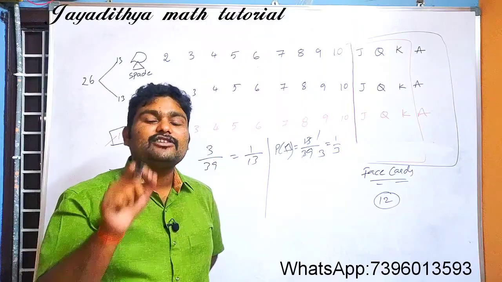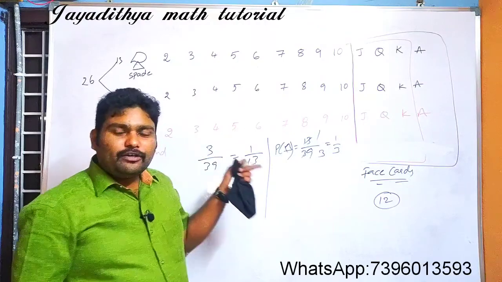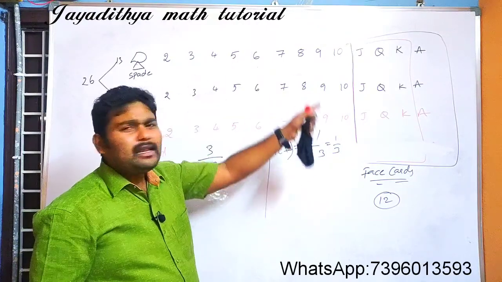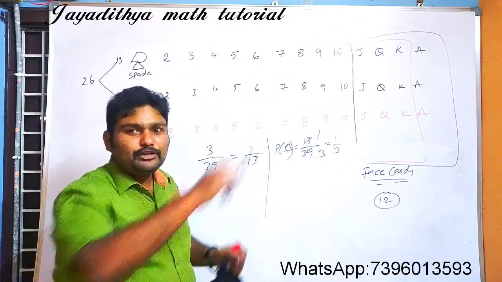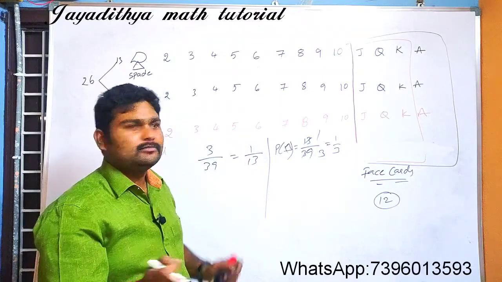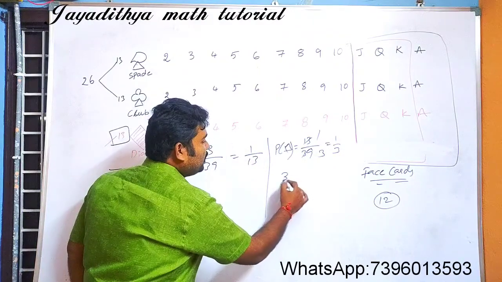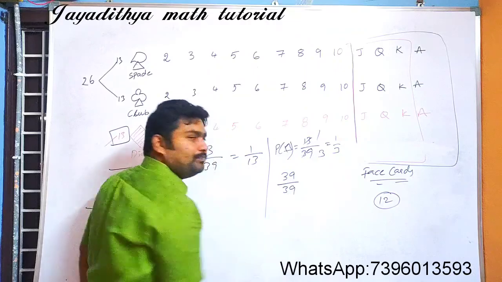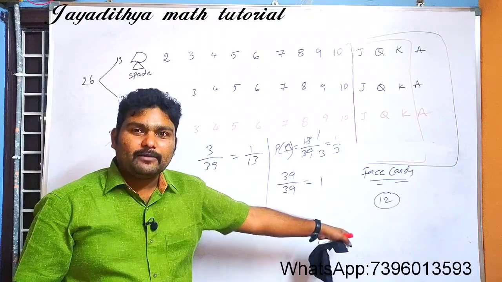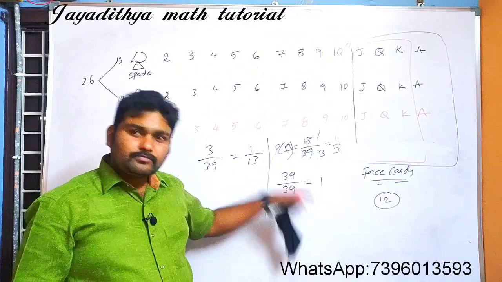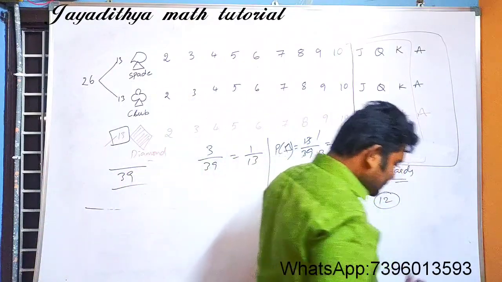And next, getting a card that is not a heart. See here, we have removed all the hearts. So all other cards remaining in the deck are favorable, right? We pick up a card, it should not be a heart. However, it will not be a heart, because we have removed all the hearts here. So favorable outcomes will be 39 and total outcomes are also 39. So the probability value is 1. What do we call it if the probability of an event is 1? That is a sure event or certain event.